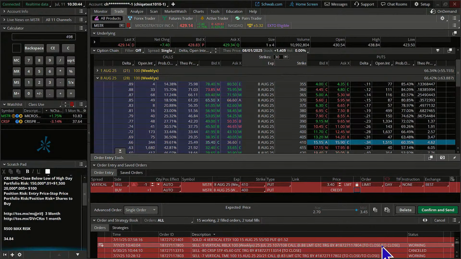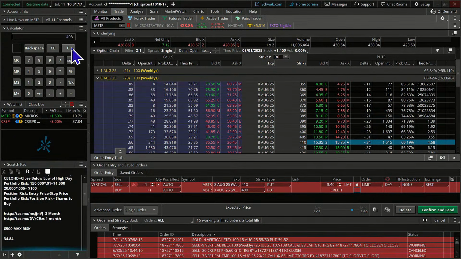On this 3.40 credit, is that a good enough credit that you like it, that you might want to move forward with it? It finally calculated here the 1 month, what it's done over the last month. We saw it up and then kind of roll down, move up again. It's up only about 10%, but that gives us an idea that if it's up 10% every month, that's 110% a year. That would be pretty cool, but not guaranteed. And it's just the average, just what it's done in the last month.